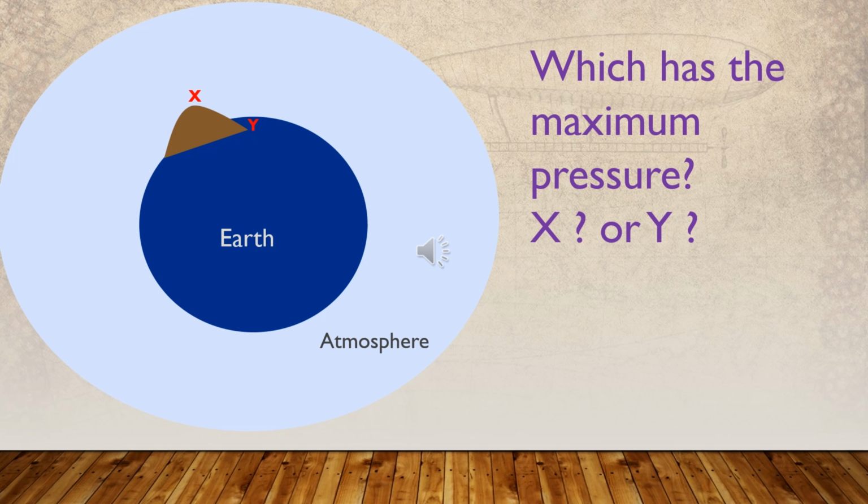At point X, the height of the air column above the point is reduced when compared with point Y. At point Y, the height of the air column increases when compared with X. I think it's clear to you. Then the maximum pressure is at point Y.